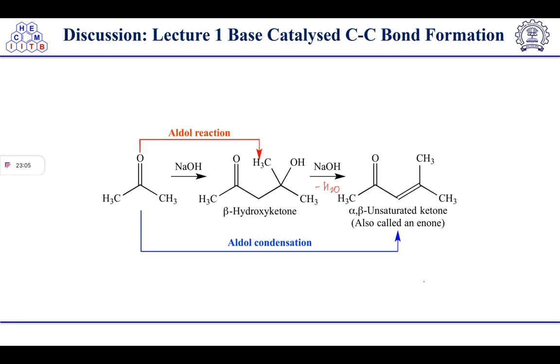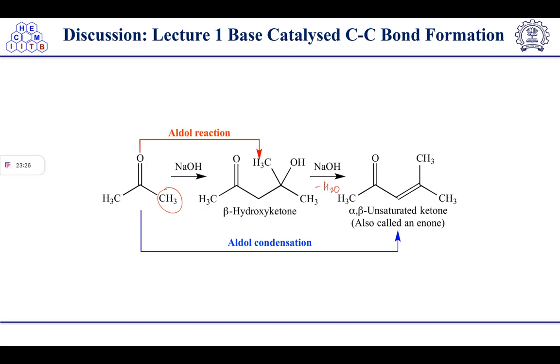So I'll quickly summarize today's class. I will not focus on questions, just the theory part. Here you can see that in aldol condensation, a base catalyzed reaction, the base is abstracting the most acidic proton. The proton alpha to the carbonyl group is the most acidic proton.